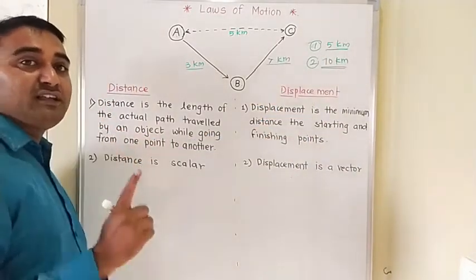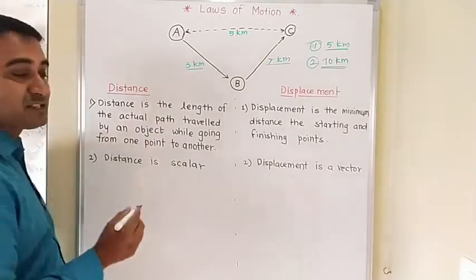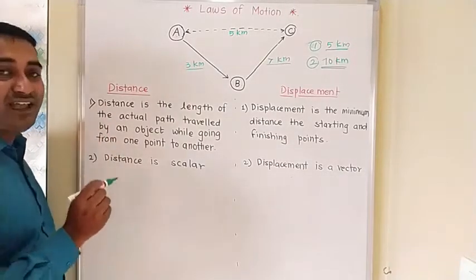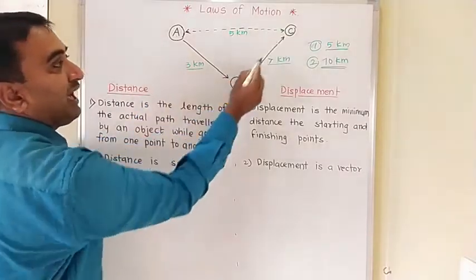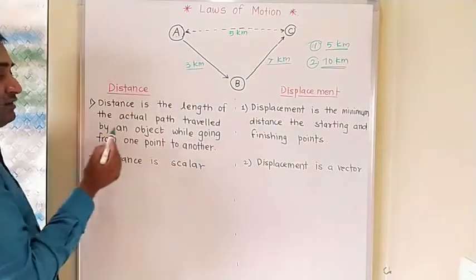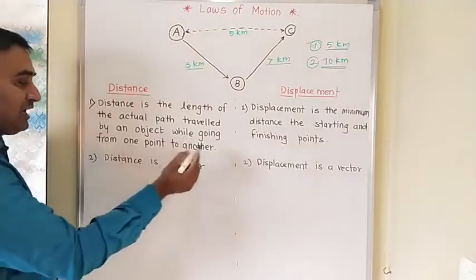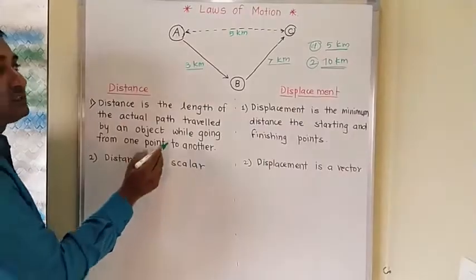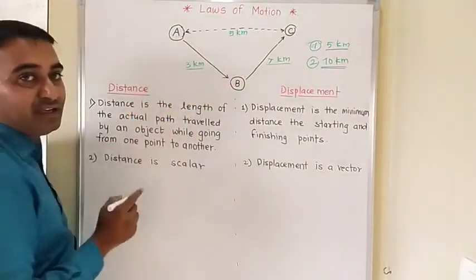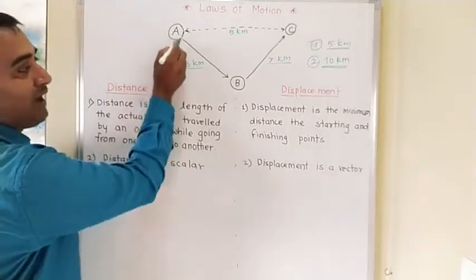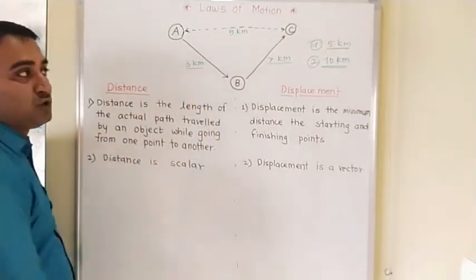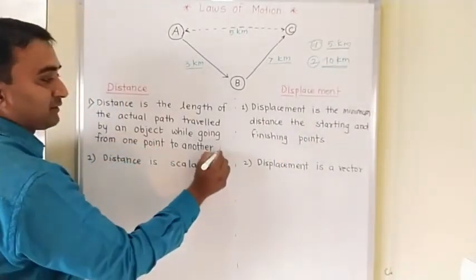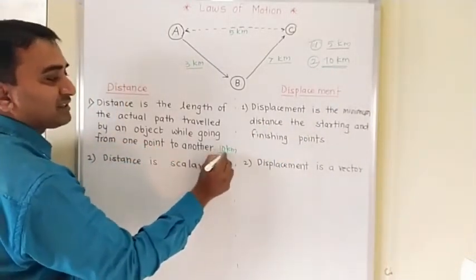So see, what are distance and displacement? The distance is the length of the actual path. It is the length of the actual path traveled by an object while going from one point to another, the actual path adopted by the object. So here, 10 kilometers is the distance traveled.